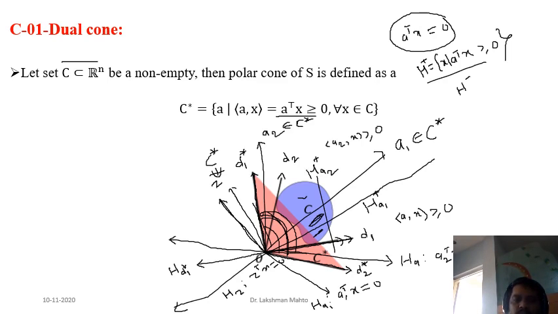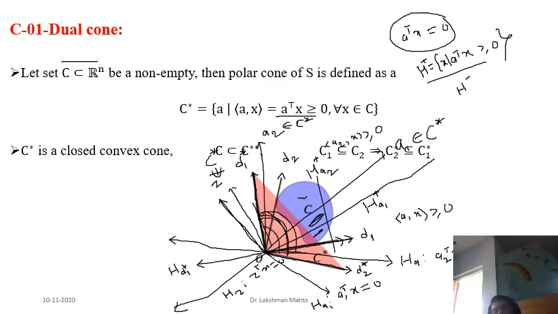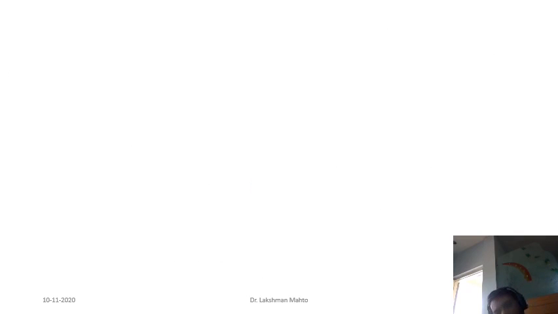So this is the concept of duality. If you apply duality twice, then you will get back your set itself. And that concept is true only when your C happens to be convex. Otherwise, it is not true in general. I have already mentioned that the dual cone is a closed convex cone. So this is the idea of duality with respect to a set, and how to construct a dual cone.